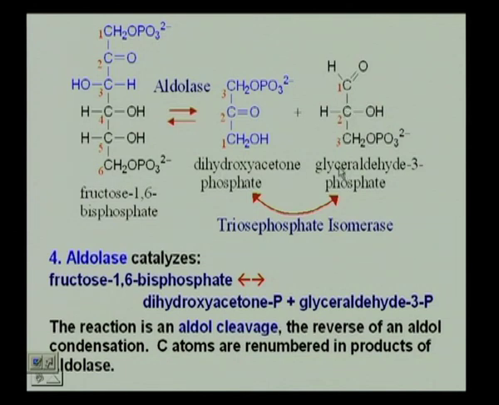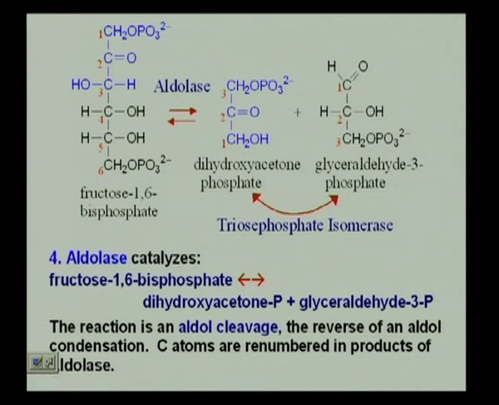What are these? Isomers. So, you can go from one to the other by what enzyme? An isomerase. What is this isomerase going to be named? It works on a 3-carbon unit. So, a triose phosphate isomerase. If you look at the nomenclature, it is actually very simple.